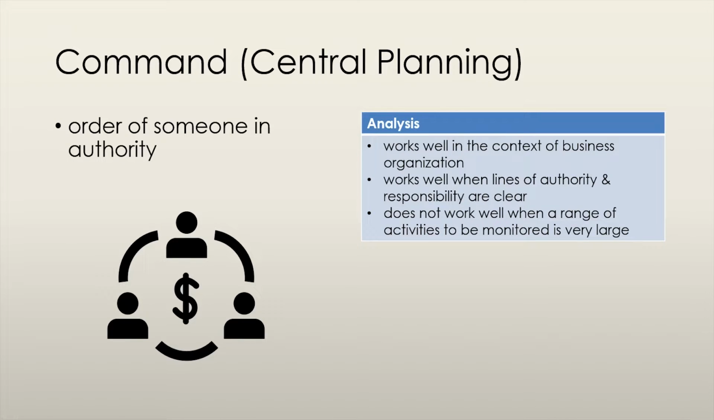In a command economy, resources are allocated by a central authority. This method is often used to allocate resources within businesses. The CEO often makes the important business decisions and allocates the company resources accordingly. This approach works well when it is clear who is in charge and what they are in charge of, but does not work when the range of activities that need to be monitored is too large. Basically, this method is not as effective for a scale as large as an entire country as it is for a company.